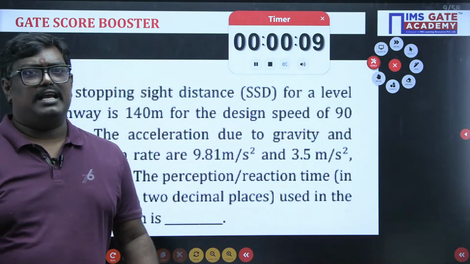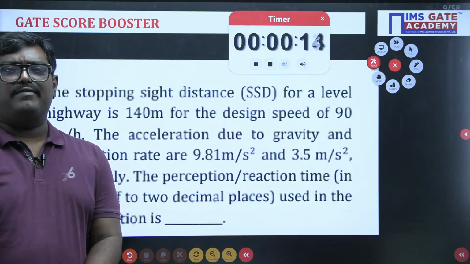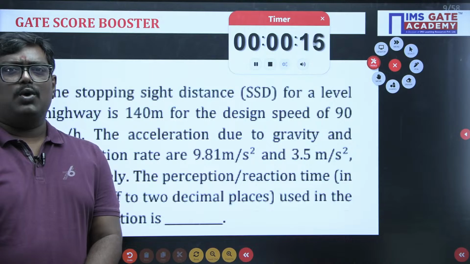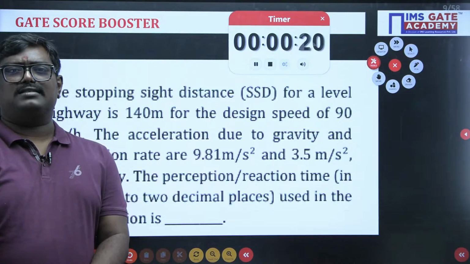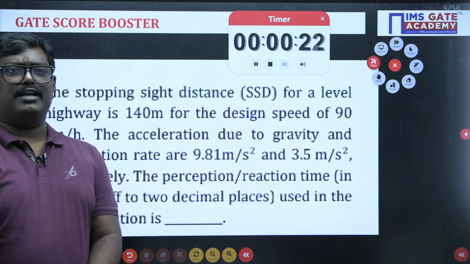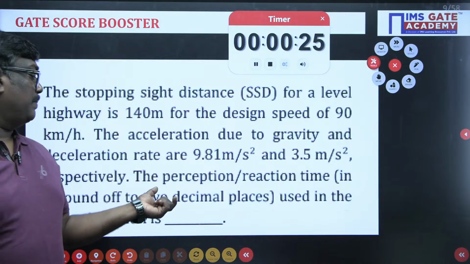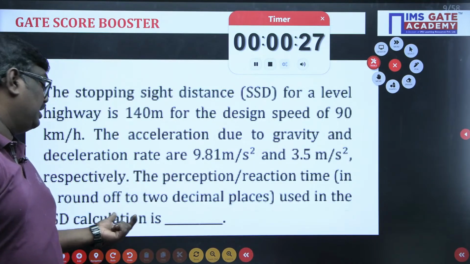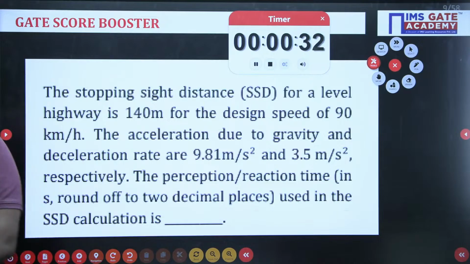See students, again I am repeating the question. The stopping sight distance for a level highway is 140 meter, and the design speed is 90 kilometer per hour. The acceleration and deceleration due to gravity are 9.81 and 3.5 meter per second square. The perception reaction time used in the calculation is. Please solve this problem, students.